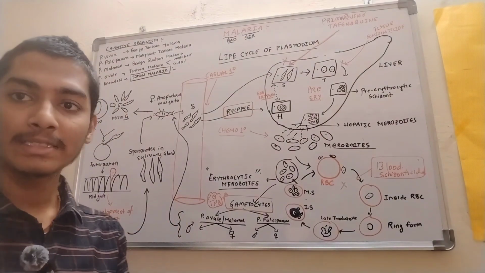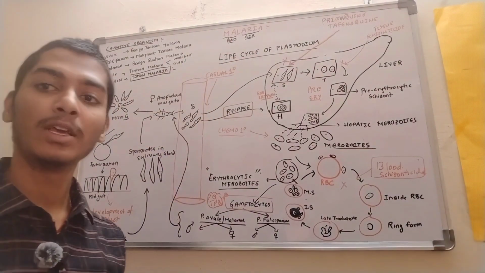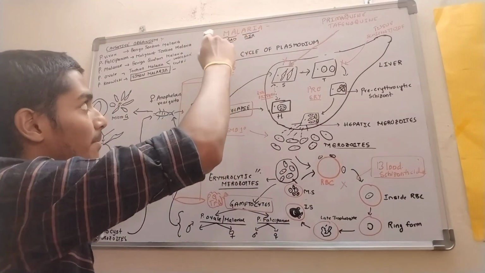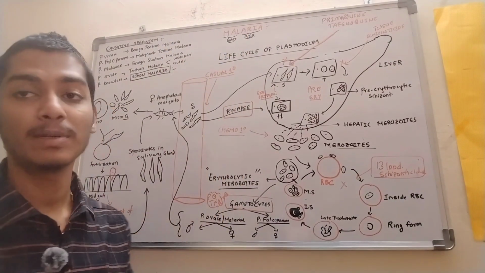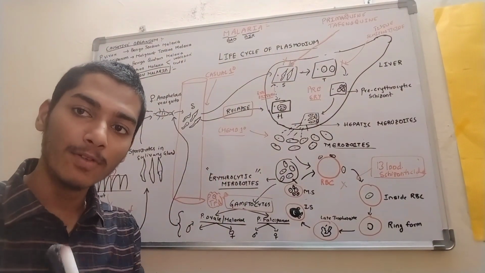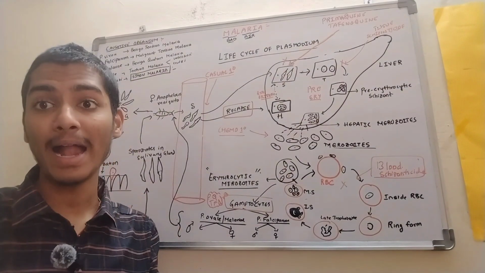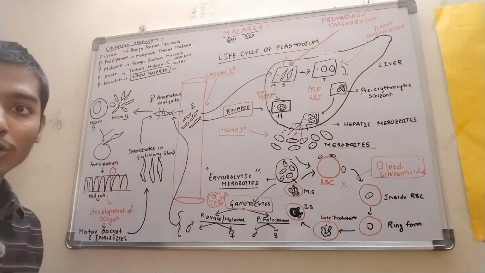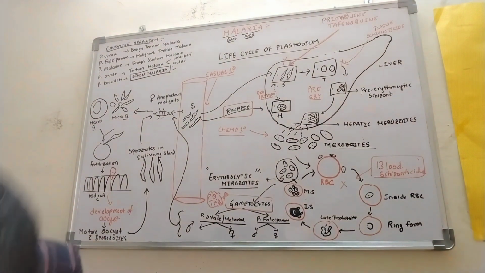So first we'll discuss the word malaria. The word malaria has mal, which means bad, and aria, which means air. So the meaning of the word malaria is bad air, right? First we'll discuss the causative organisms of malaria.